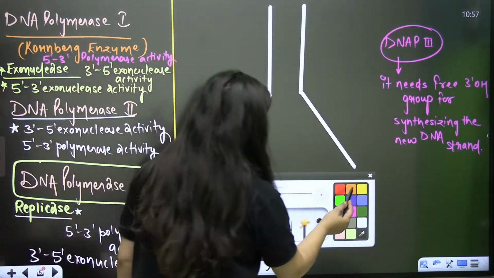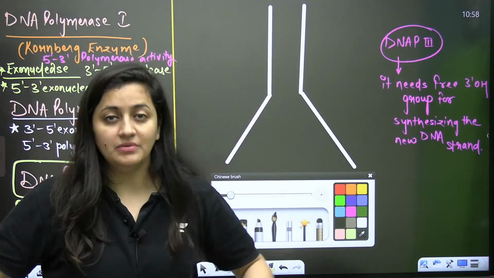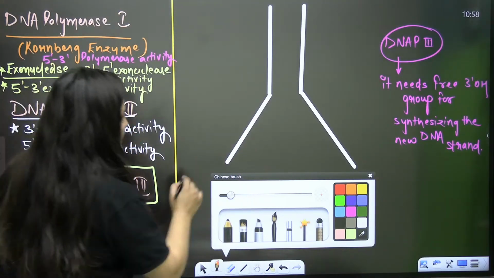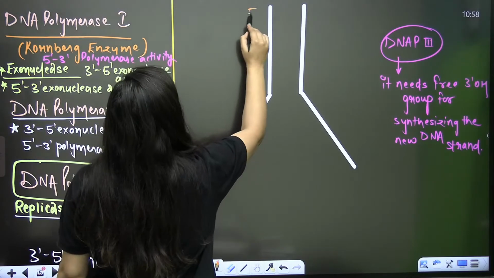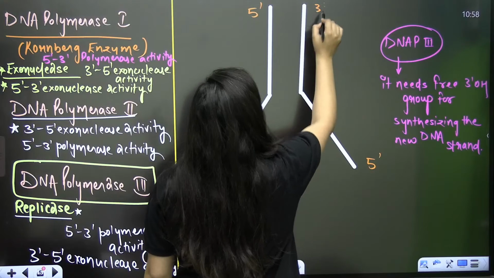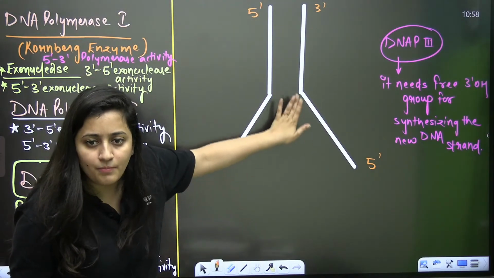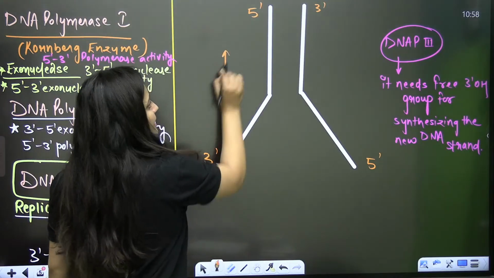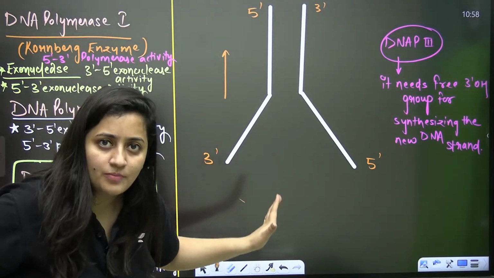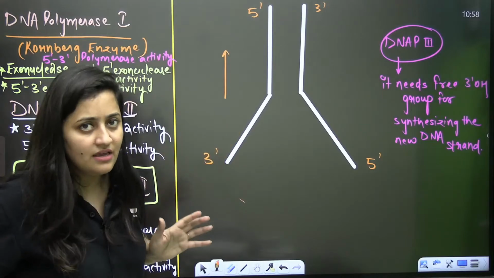See students, it's very simple. That's your replication fork. You can imagine the same thing for the replication bubble; the only difference is they are moving in the opposite direction. Here you have one strand with polarity 3' to 5', another strand with polarity 5' to 3'. Your helicase is moving like this, and your DNA is opening in this way. I know the process is going on in the cytoplasm, and in eukaryotes, in the nucleus.